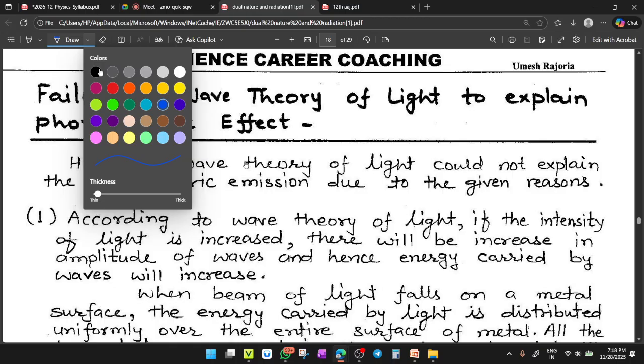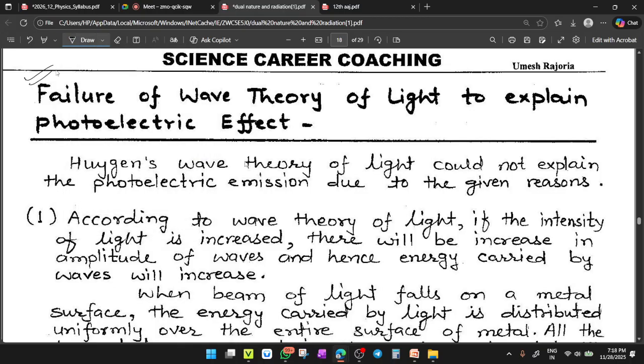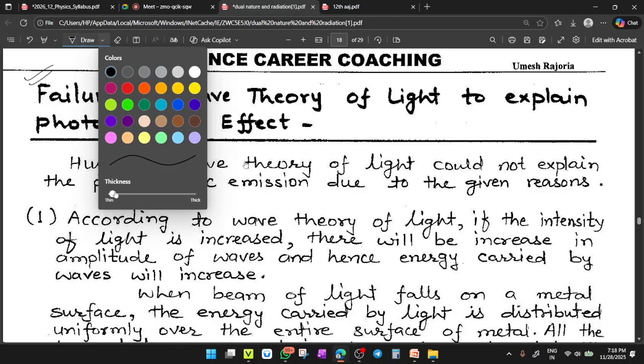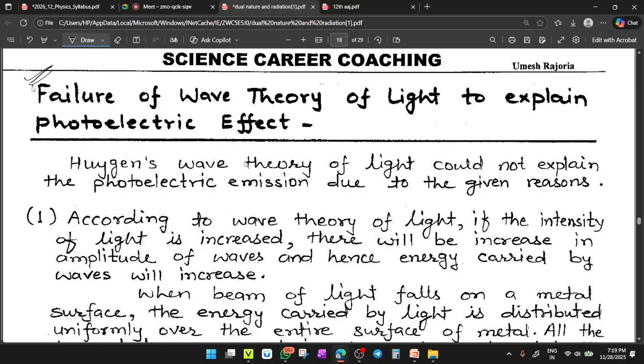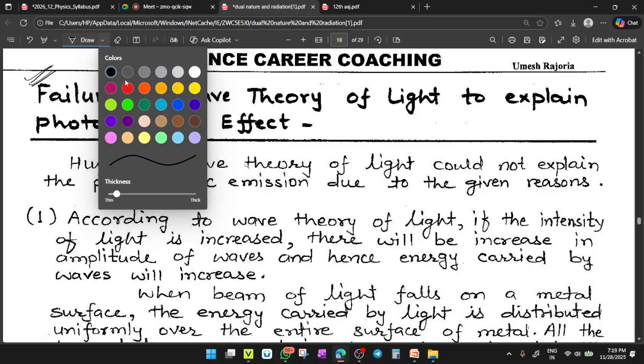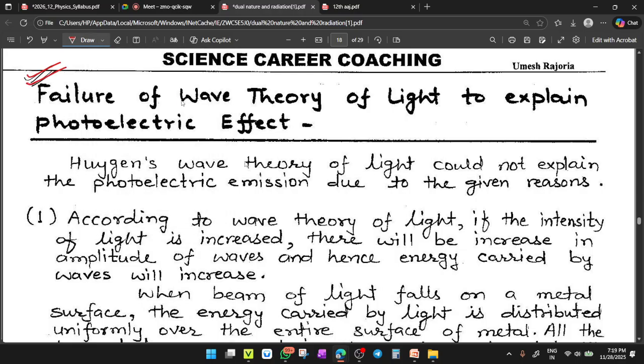So today we are going to cover the last part of this chapter, Dual Nature of Radiation and Matter. So we are talking about the failure of wave theory of light to explain the photoelectric effect. So what are the reasons responsible for the failure of wave theory of light? Because we know that the photoelectric effect is explained with the phenomenon of particle nature. Clear?